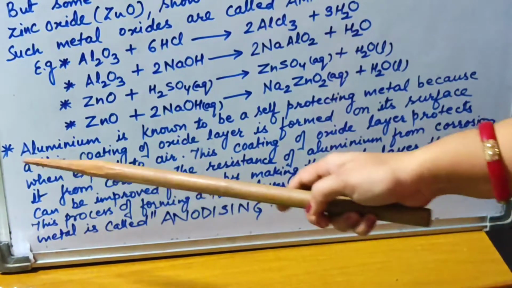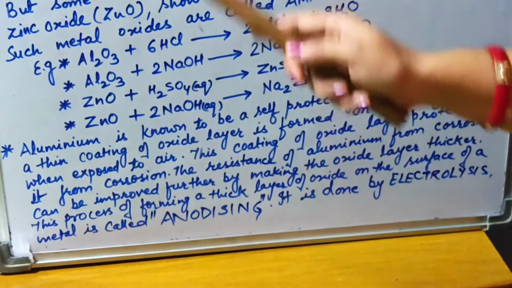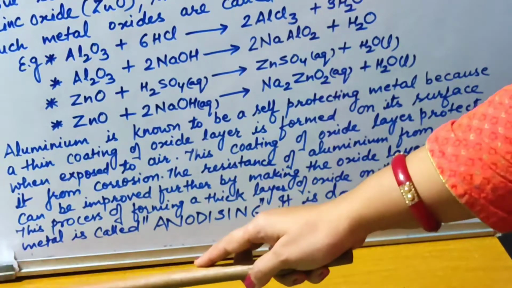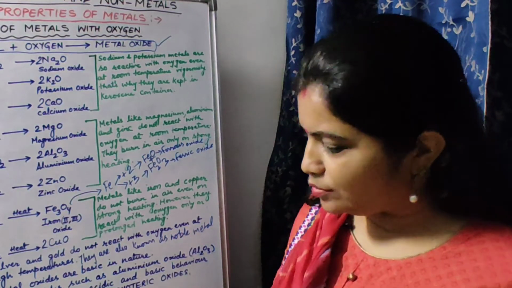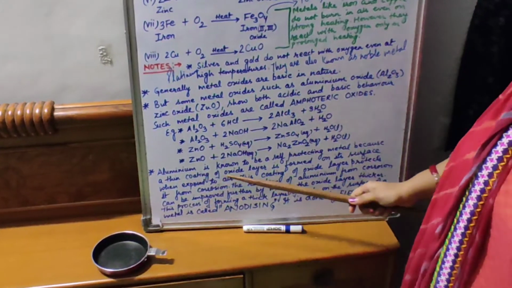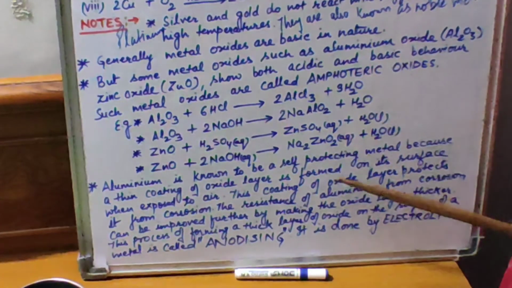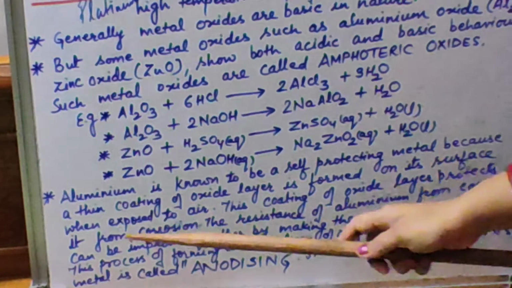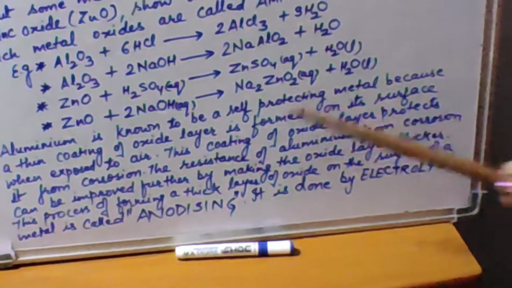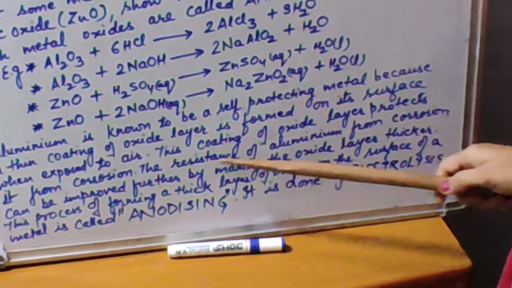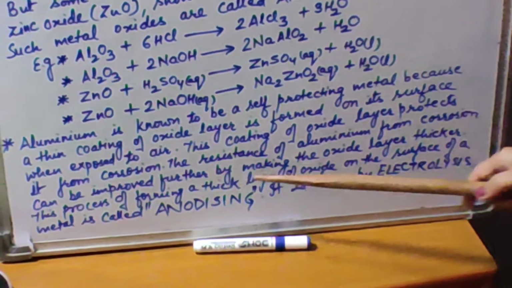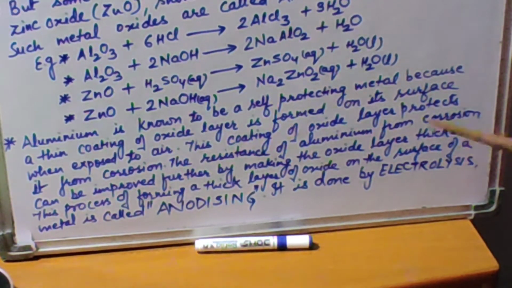Now the last note is very important. All the things which I have written here on the board are important. So note it down. Okay children, aluminum is known to be a self-protecting metal because a thin coating of oxide layer is formed on its surface when exposed to air. This coating of oxide layer protects it from corrosion. The resistance of aluminum to corrosion can be improved further by making the oxide layer thicker.